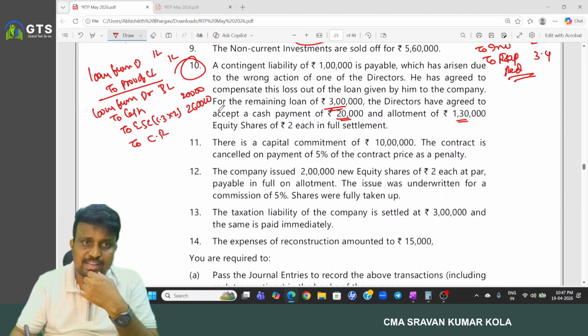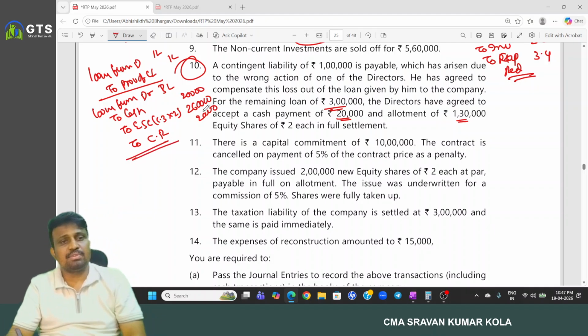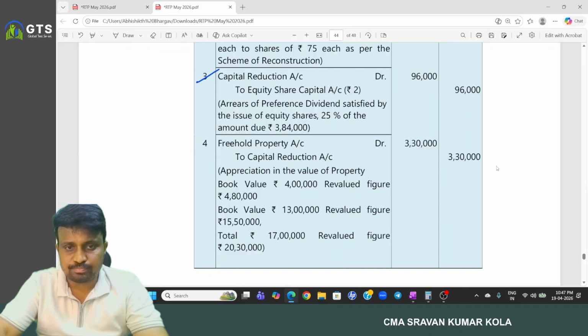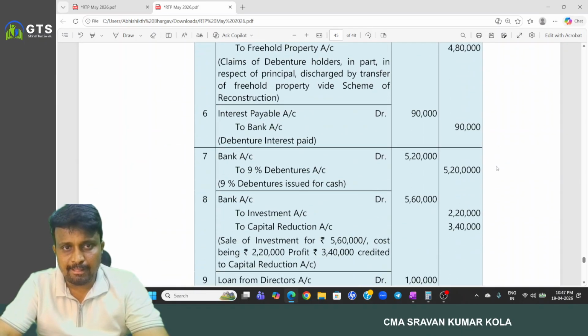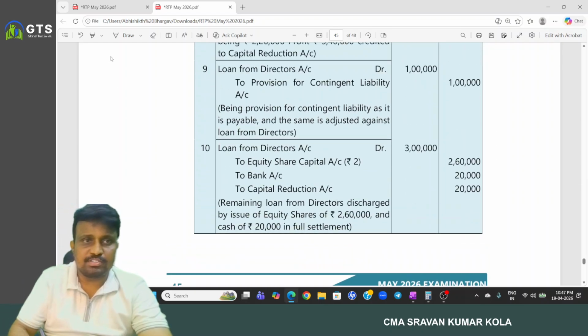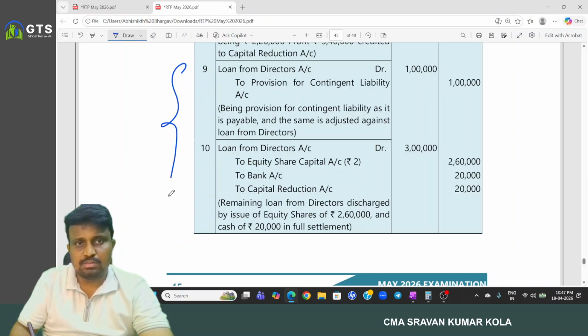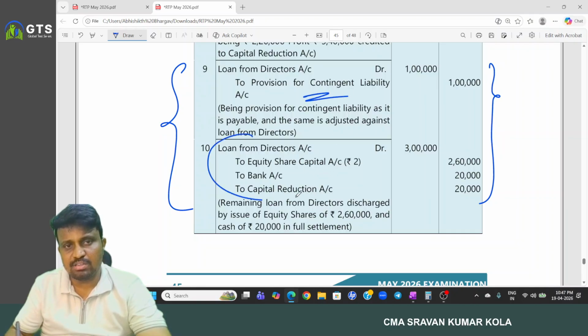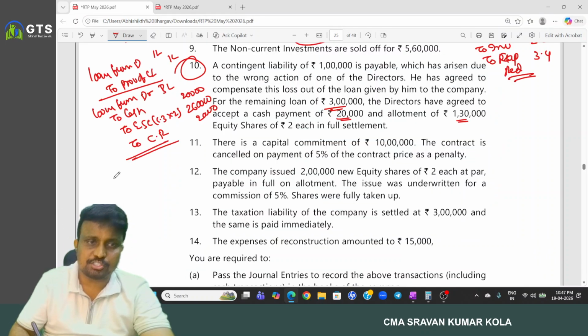That is transferred to what? Capital reduction 20,000. Capital reduction is how much? 20,000. Okay. So these are the 2 points. Loan from director account debited to provision for contingent liability. Loan from director to equity share capital, to bank, to capital reduction.